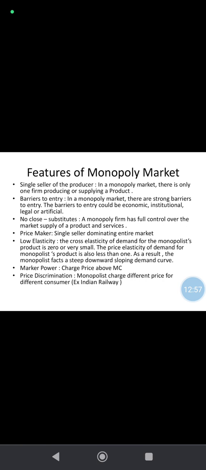So with market power, they charge a price above the marginal cost, and price discrimination is there. In the monopoly market, they charge different prices to different consumers. For example, Indian Railways offers first class, second class and third class tickets.